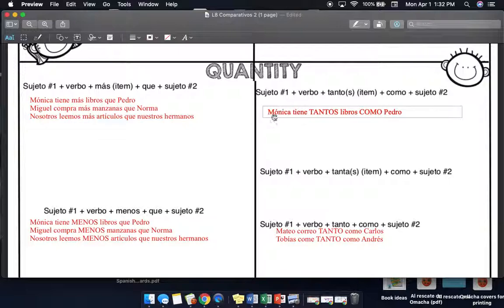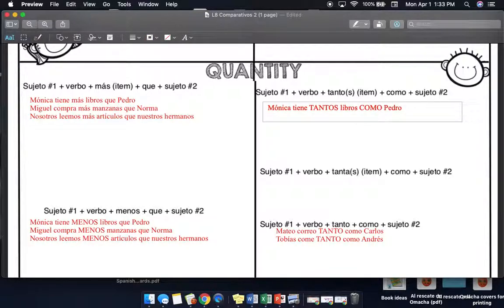My verb matches my subject one, which is Mónica. Now the word tanto is going to have to be something we keep an eye on for that matching the gender and the number agreement. So here we're comparing the amount of books, libros being masculine and plural. So tantos needs to reflect that as well, okay?